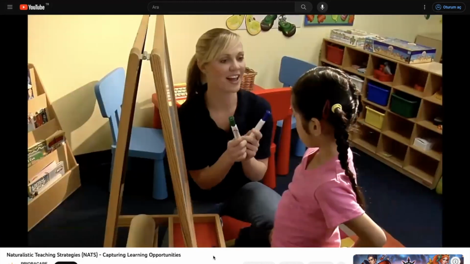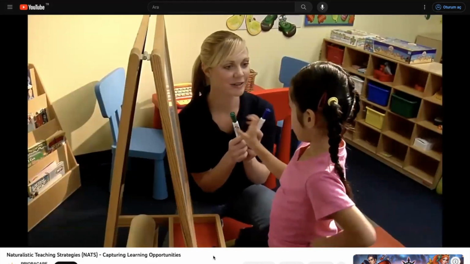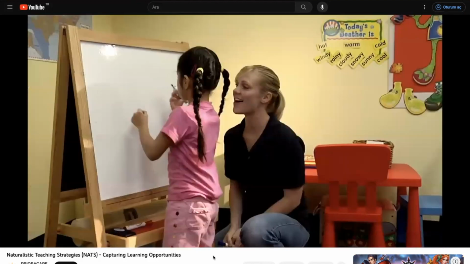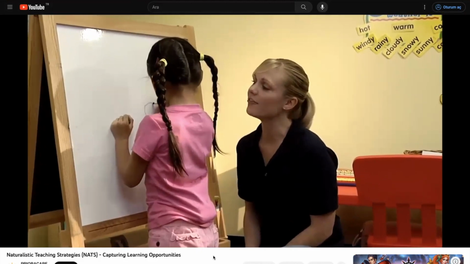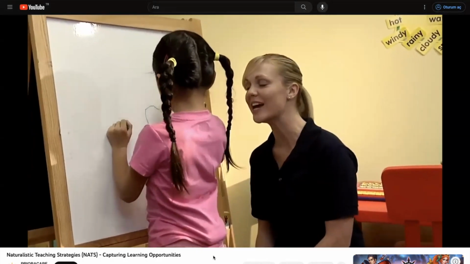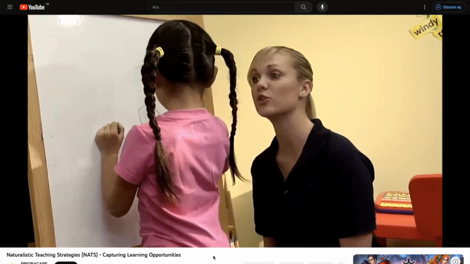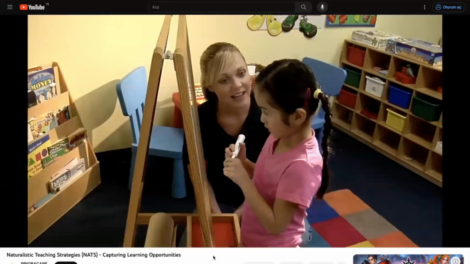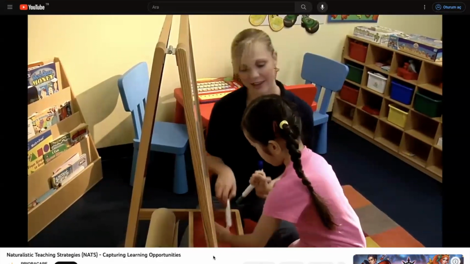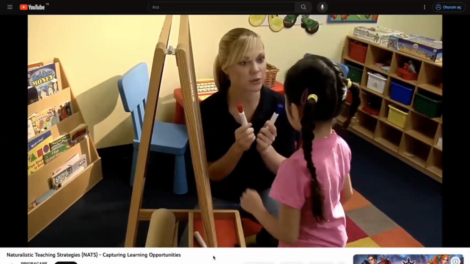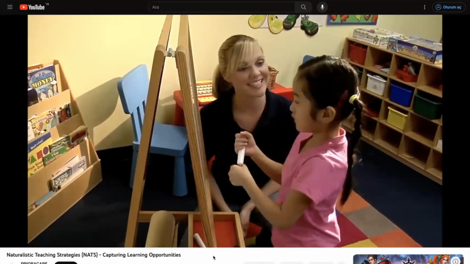What color do you want? Green. Green, good job. We could color a flower with green, or we could color grass. And then color a red. What color do you want? Red. Red, good job telling me.